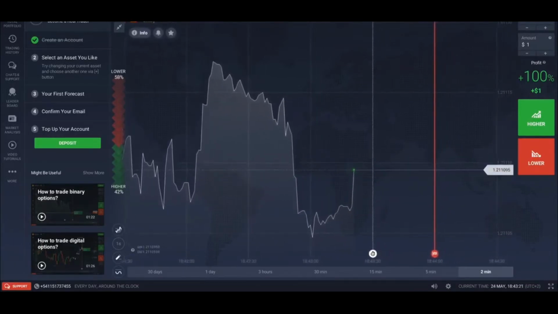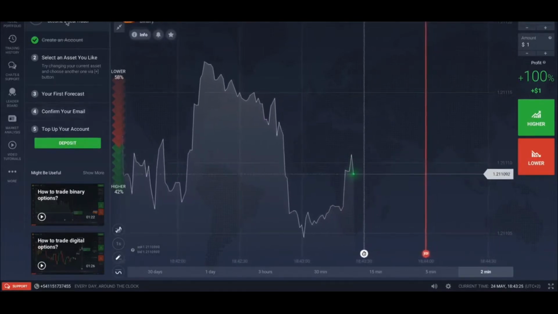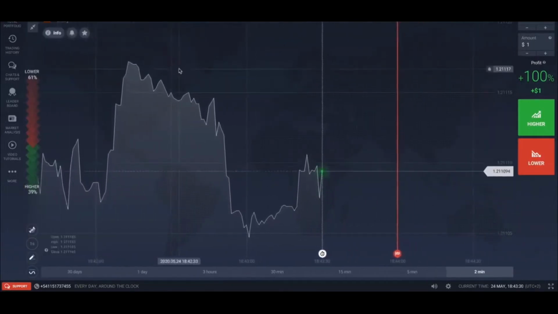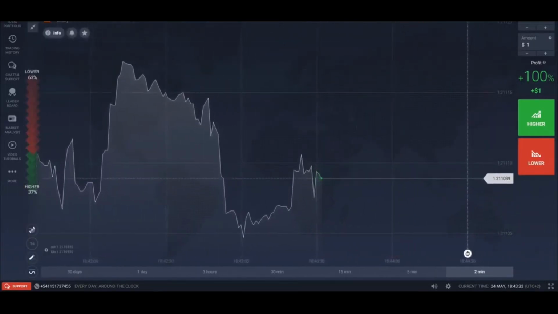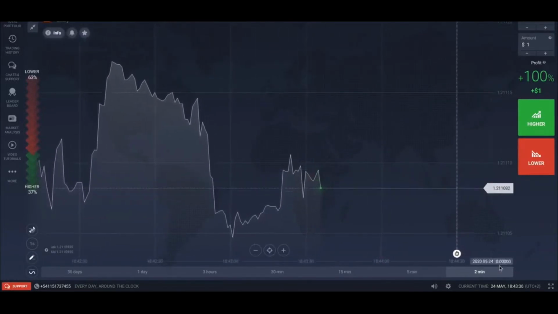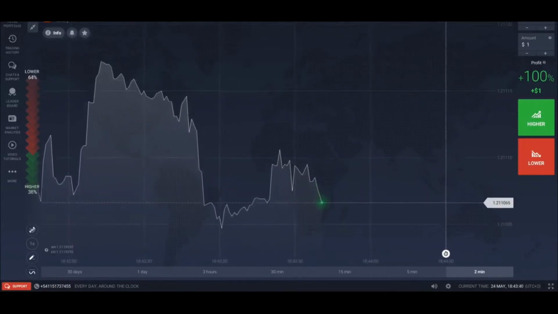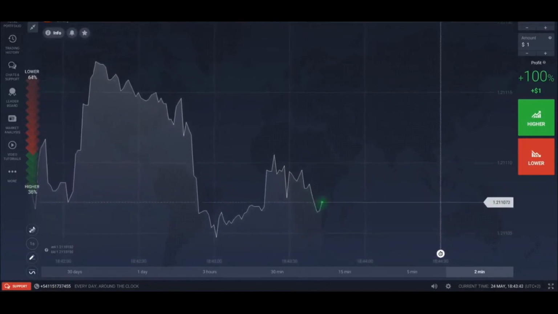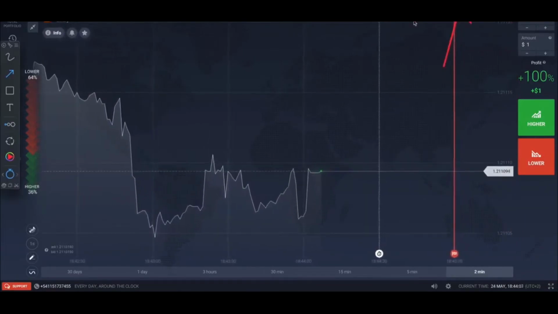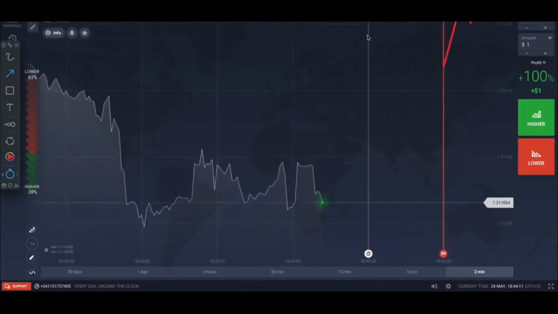On the left-hand side, there's a few things, obviously, that walk you through setting up your account. I'm just going to close this, but you can go through that as well. At the top, you have the currencies. This graph, we're going to look into it in just a minute. And you have the clock, which is going to play a major role. So here at the top, as you can see, I have the practice account set up. And also it shows you how much of the process of verifying your account has been finished.